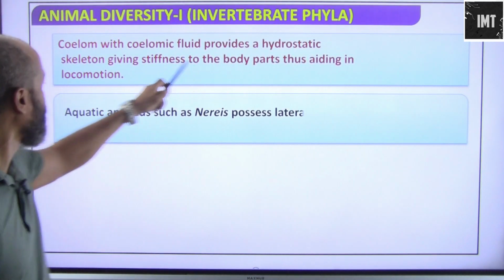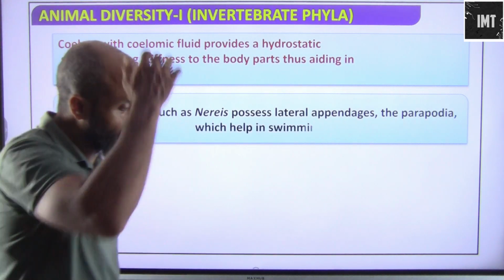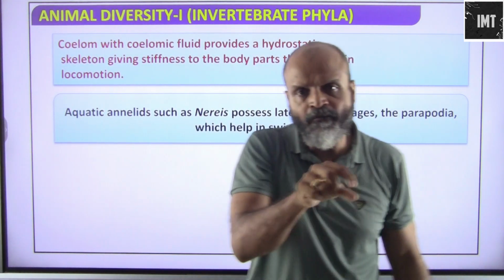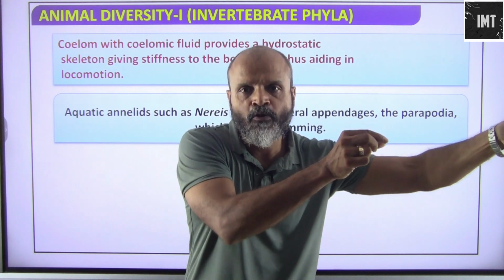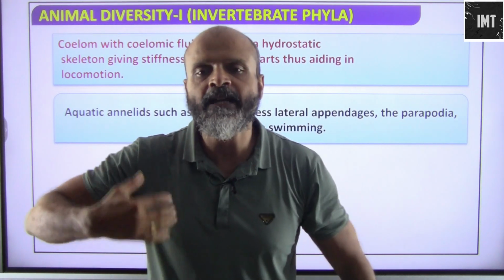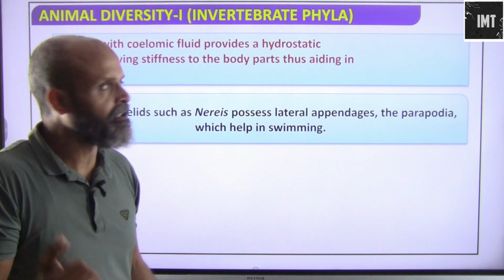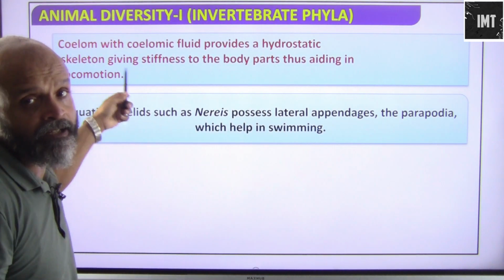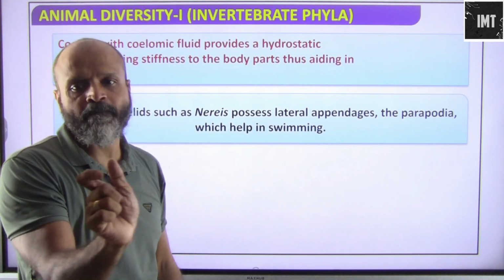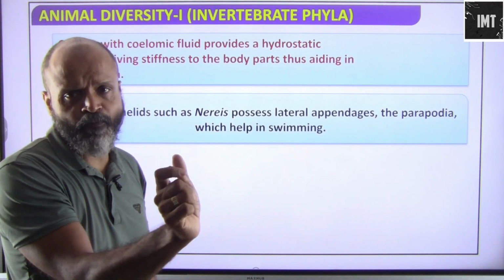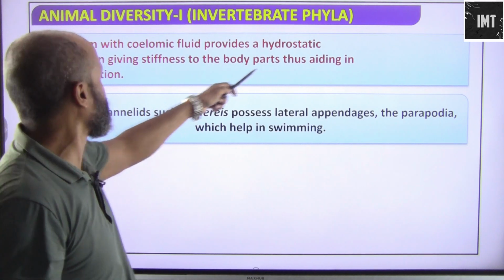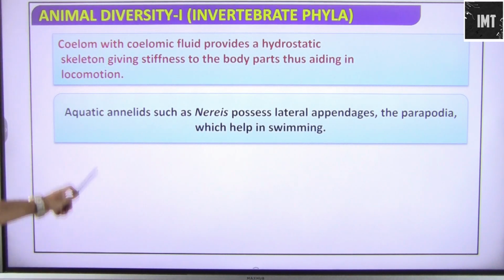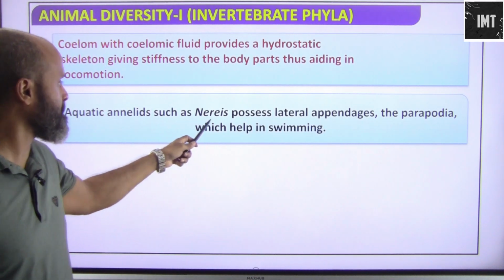So coelom with coelomic fluid provides a hydrostatic skeleton. Now what do we mean by hydrostatic skeleton? It's like a fluid. This fluid moves and the body moves, the animal moves. Just as we have a proper bone skeleton, here we have a hydrostatic skeleton, which means that due to the water pressure, the coelomic fluid exerts a pressure and hence it moves, giving stiffness to the body parts, thus aiding in locomotion.